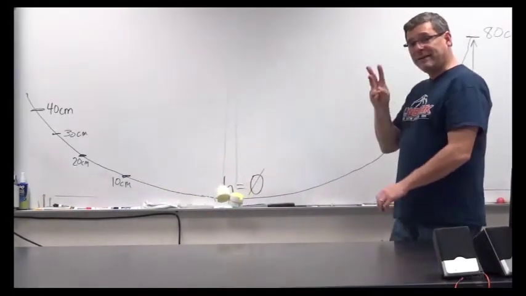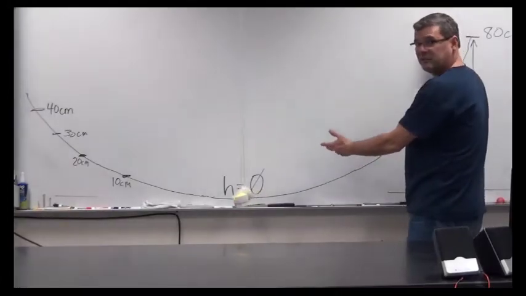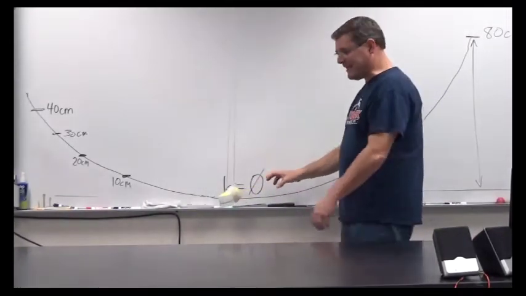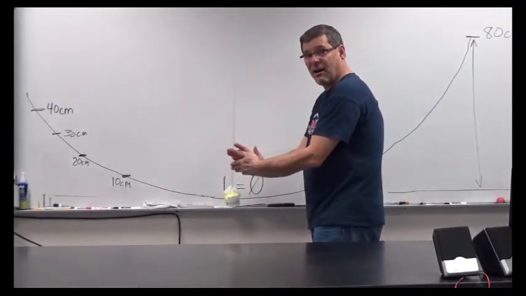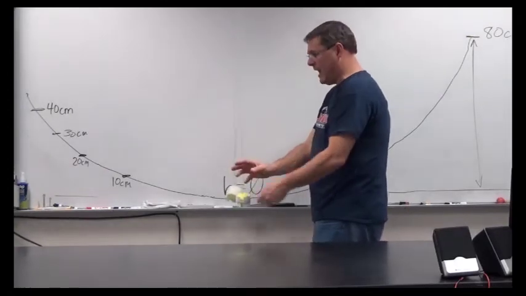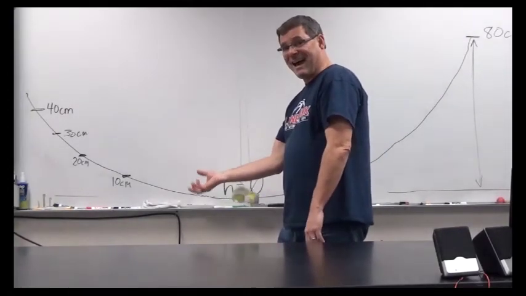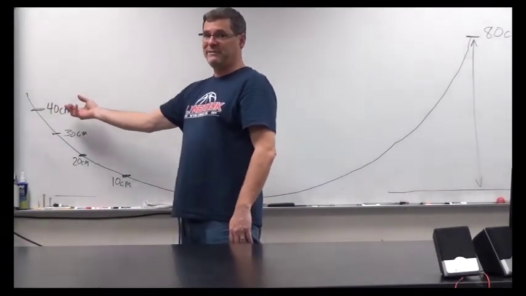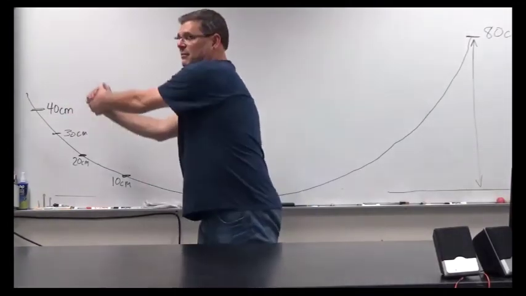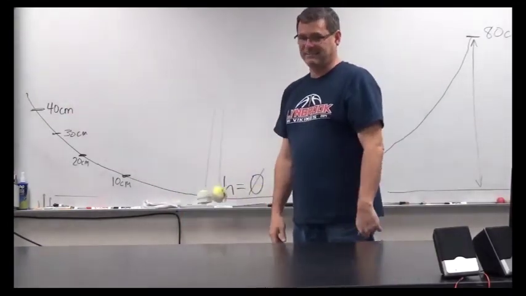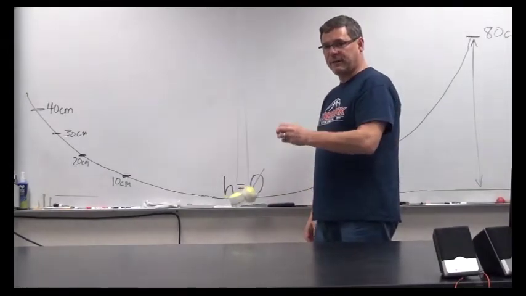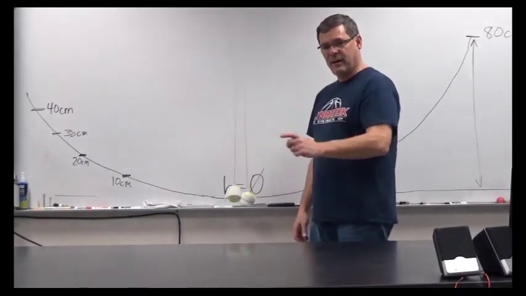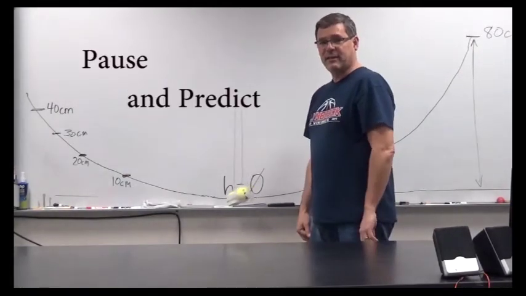I'll give you a hint. Break it down into 3 parts. The first part is the transfer of Robin Hood's potential energy to kinetic energy. Then the second part is the collision, the conservation of momentum during the collision. And then the third part, the velocity after the collision, translates to a kinetic energy, which will then change to potential energy as the two rise together to a new final height. Pause the video here and try and figure it out, and then come back and see if you're right. We'll perform the experiment, and you can see if you correctly predicted the final height.